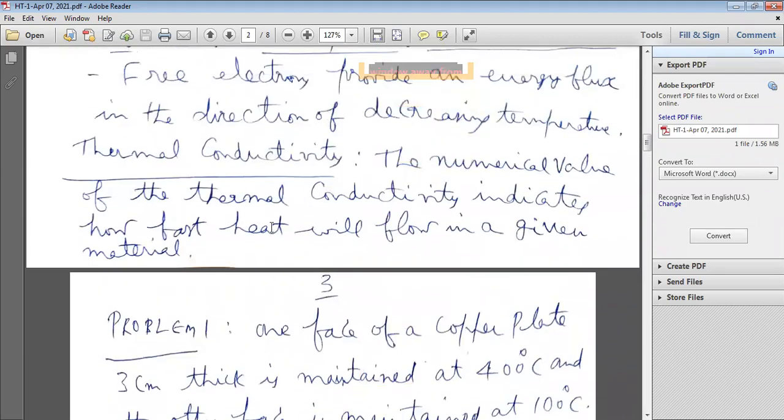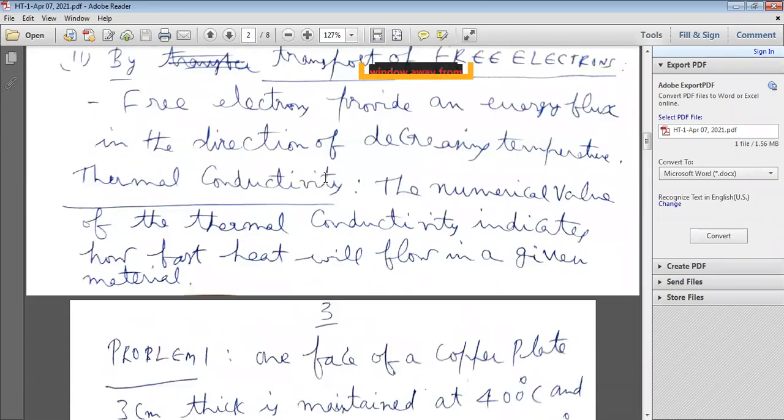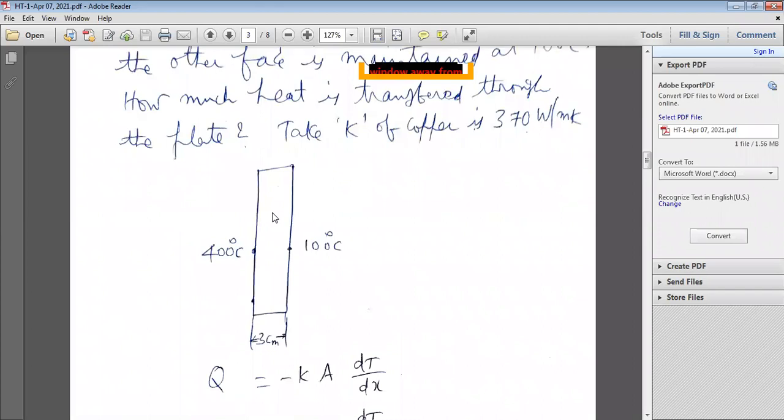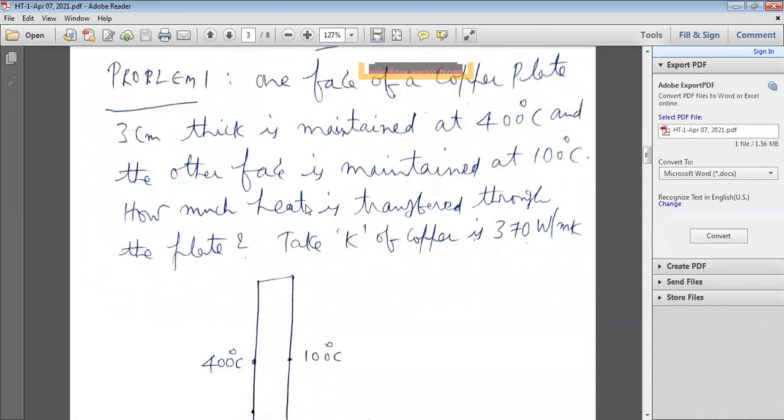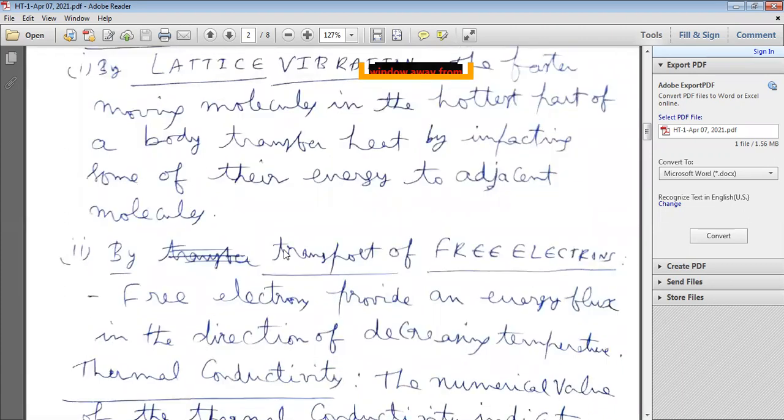Like that, by lattice vibration, the faster moving molecules in the hottest part of the body transfer heat by impacting some of their energy to the adjacent molecules.